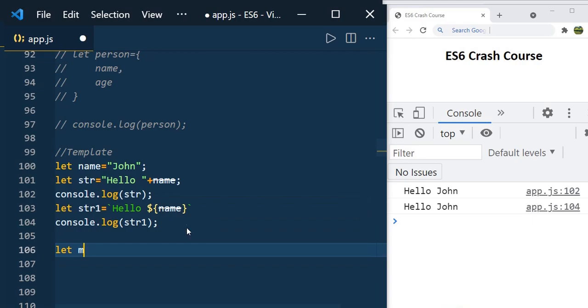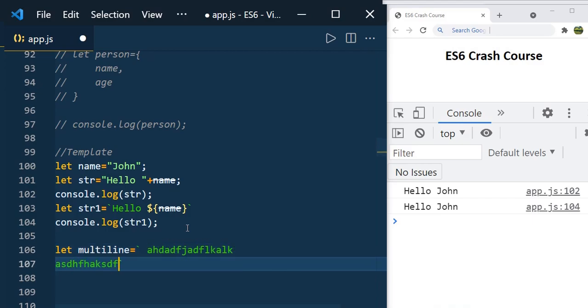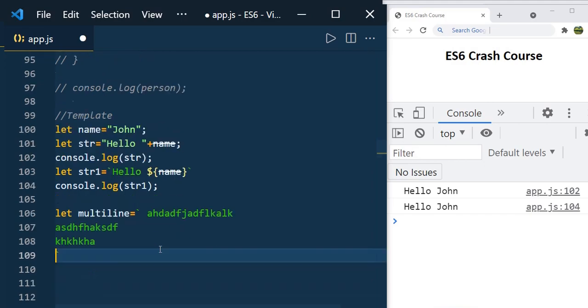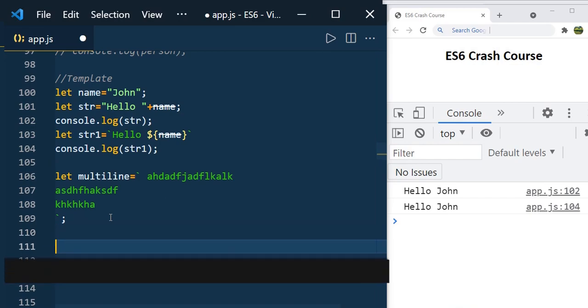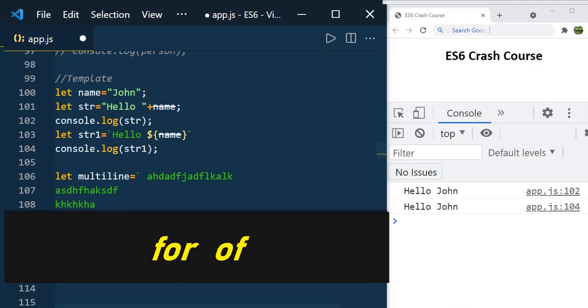So let multi-line, and you can use the backticks and you can write whatever, and like this you can define it. But in ES5 you used to use the plus symbols and it was not very convenient and not very beautiful. You can see the uses of this template literal very often when working on JavaScript or React or anything, like where you form that HTML string or where you create the templates and print the values using the loops. Now let us go to our next concept, that is for of.